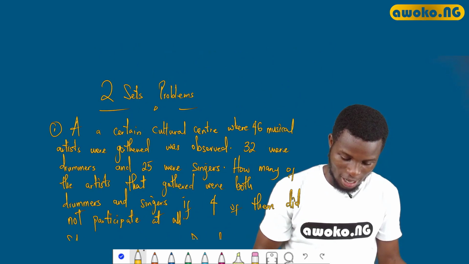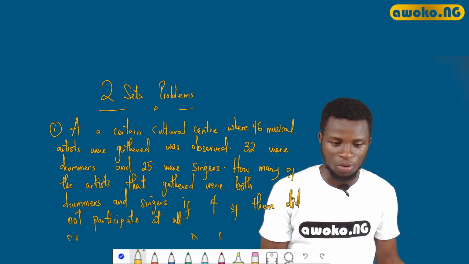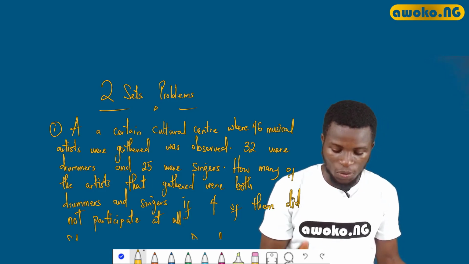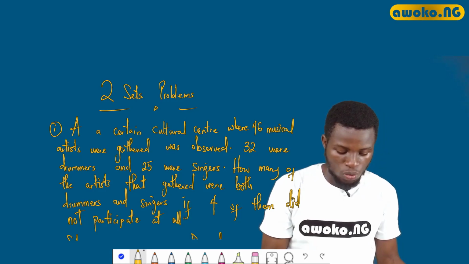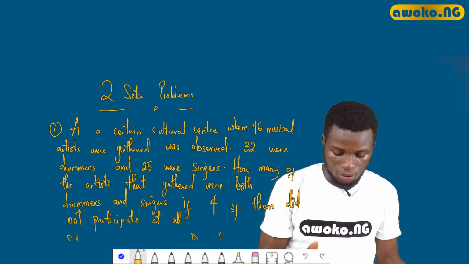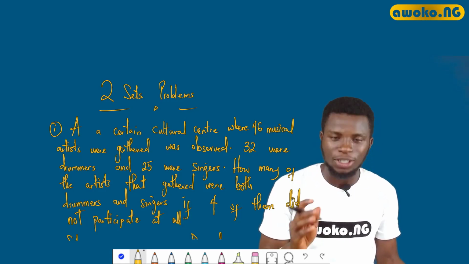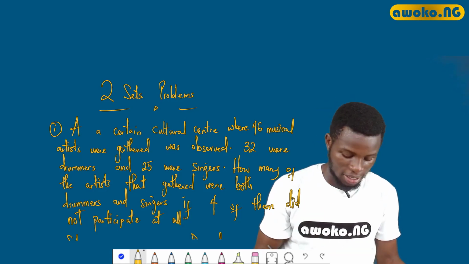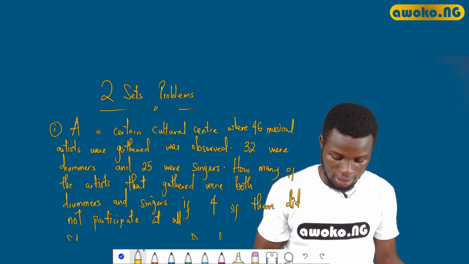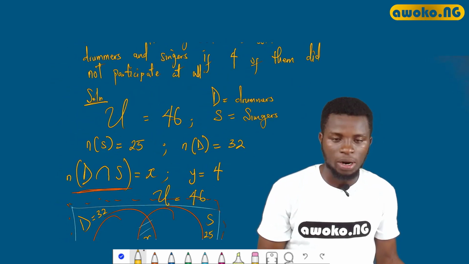We just started with solving a problem, and that problem is seen on your screen over here. We said a certain cultural center where 46 musical artists were gathered was observed. 32 were drummers and 25 were singers. How many of the artists that gathered were both singers and drummers? If 4 of them did not participate in the event at all. And we started with highlighting our given parameters.